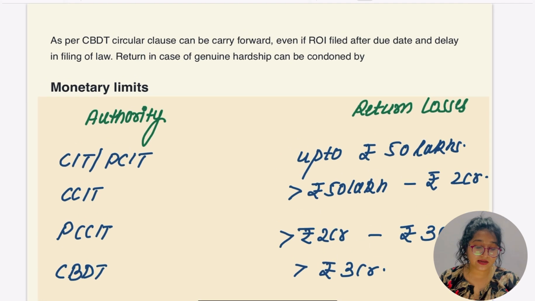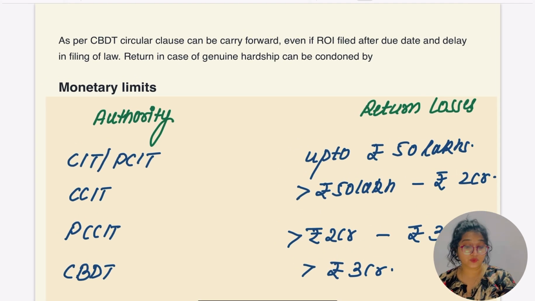As per the CBDT circular, loss can be carried forward even if the return of income is filed after the due date, that is, with delay in filing of the return. In case of some genuineness, you can simply request the department that due to some emergency work or some mishap, the loss return was not filed on or before the due date. But is there any monetary limit? Yes, there is some monetary limit in case of return losses.